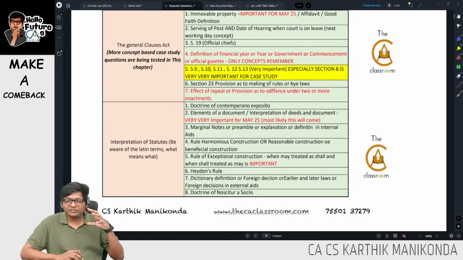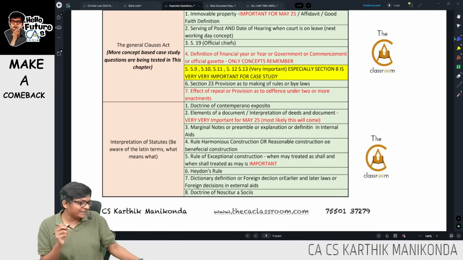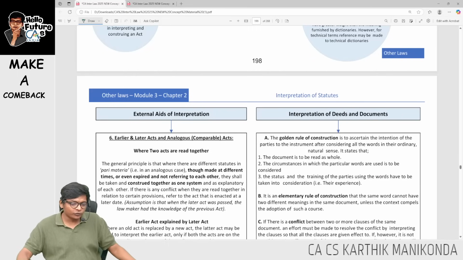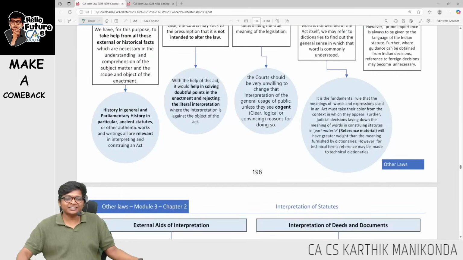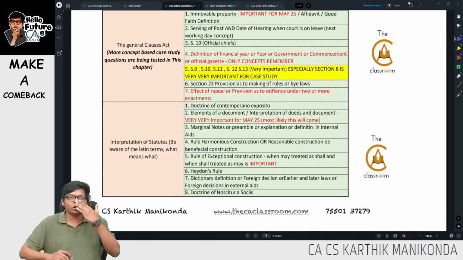For interpretation of statutes, what I'm going to do is quickly summarize this in 5 to 7 minutes and tell you what each concept stands for. You need to pick the keywords from the material. From the material only you have to take the keywords, guys, because this is one such topic where if the keywords are not there, you are not going to get your full marks.